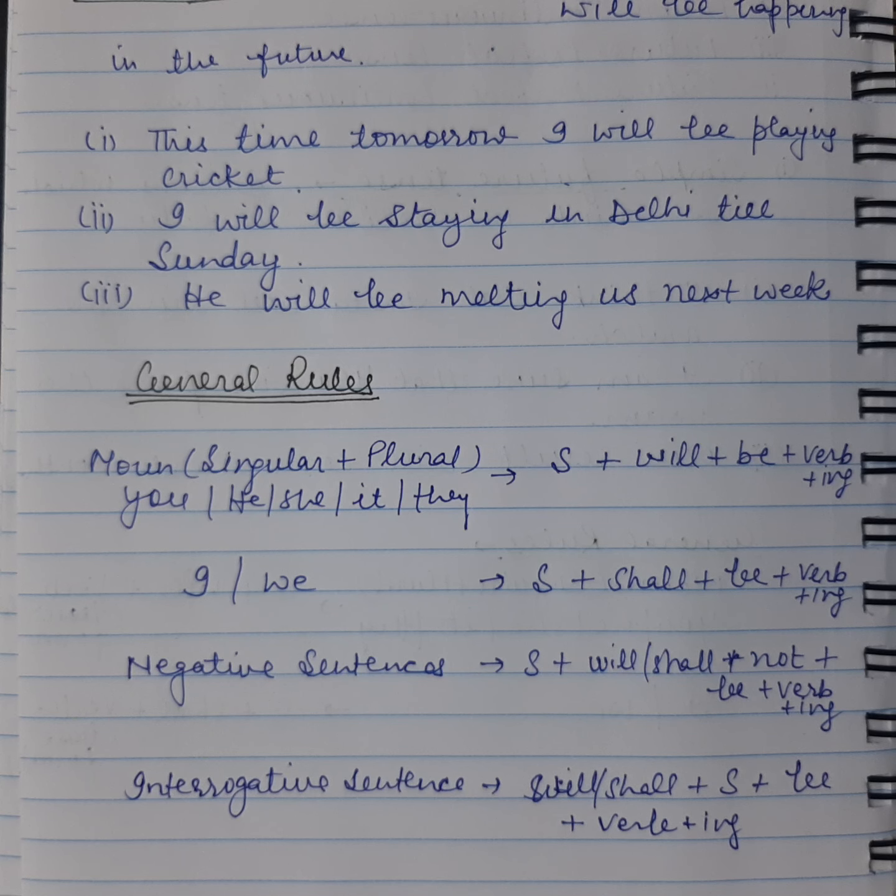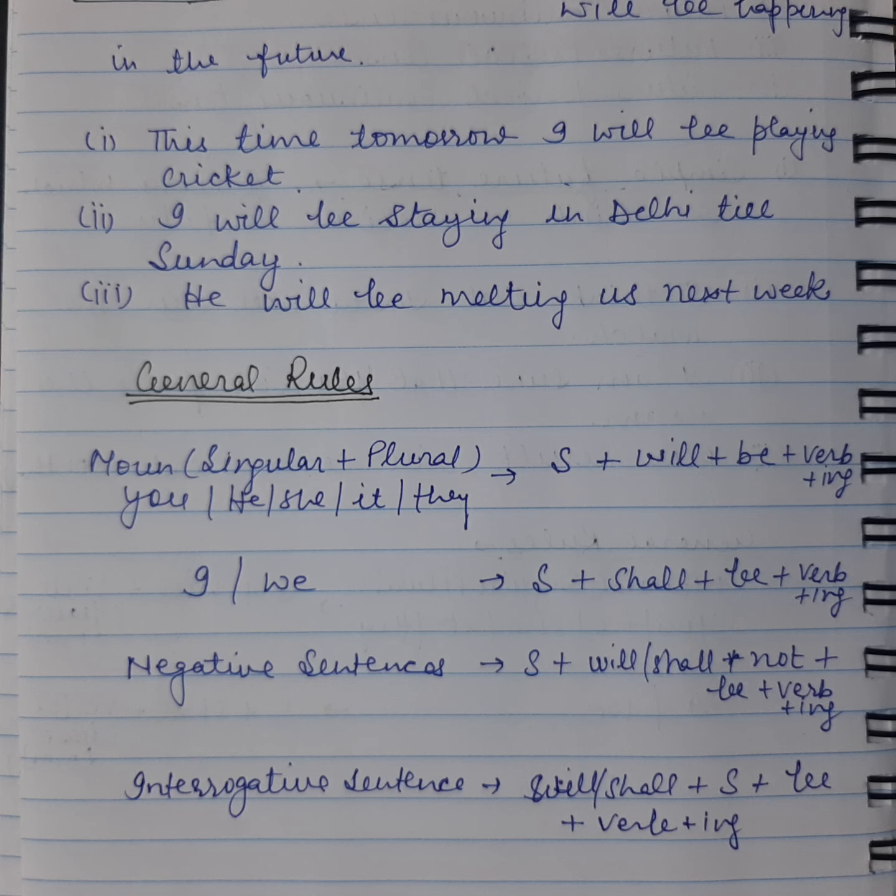But in modern English now we use will with I and we as well. For a negative sentence, we'll use subject plus will or shall plus not plus be plus ing added to the base form of the verb. And with interrogative sentences, we'll use will or shall first, then the subject, then be, and then ing added to the base form of the verb.